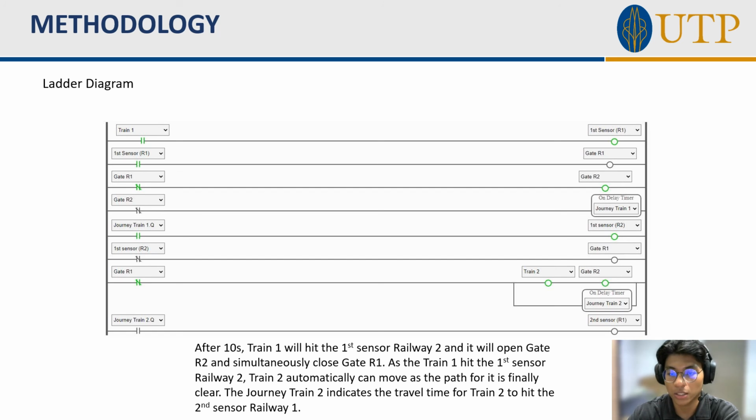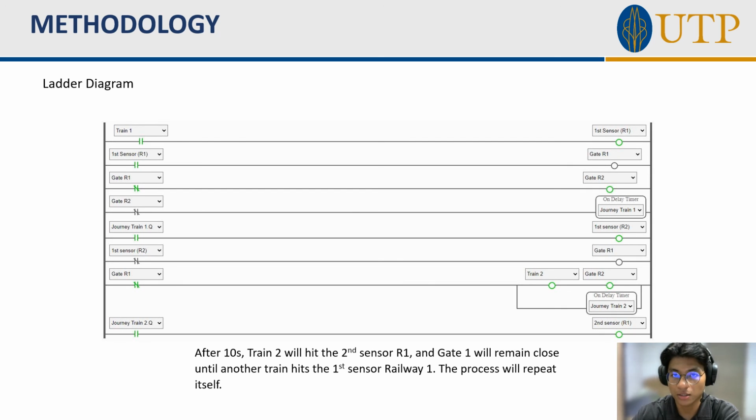So as train 1 hits the first sensor on railway 2, train 2 will automatically move as the path for it is finally clear. The journey of train 2 indicates the travel time for train 2 to hit the second sensor on railway 1, and it has also been set to 10 seconds. So after 10 seconds, train 2 will hit the second sensor R1 and gate 1 will remain closed until another train hits the first sensor on railway 1, and the process will repeat itself.